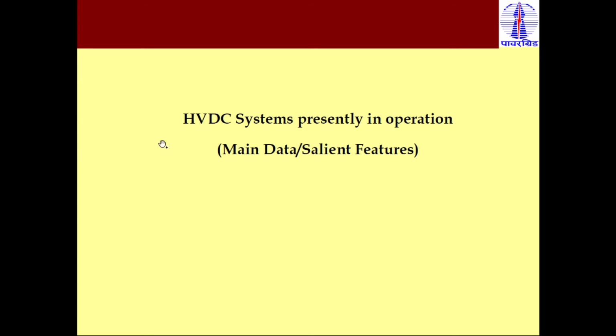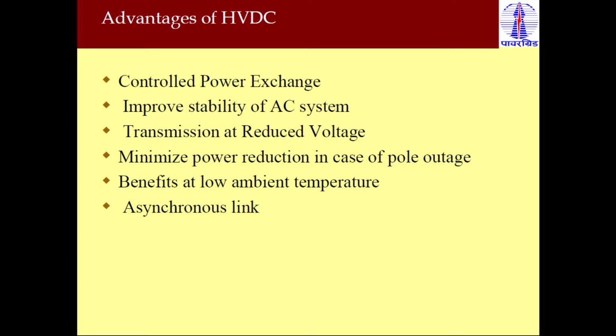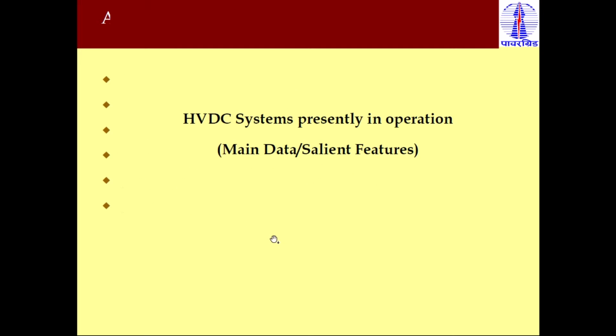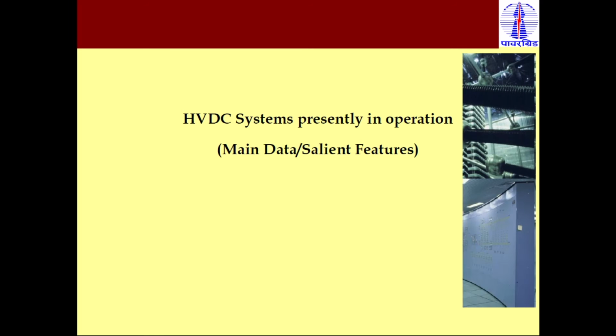Then we already saw the advantages of the HVDC system: control capacity, improved stability of the system, reduction of losses, and asynchronous operation is possible. All these advantages we already discussed, so I'm not going to detail that. Now we understand what the present HVDC systems in operation in India are, with main data and salient features of each and every HVDC system.